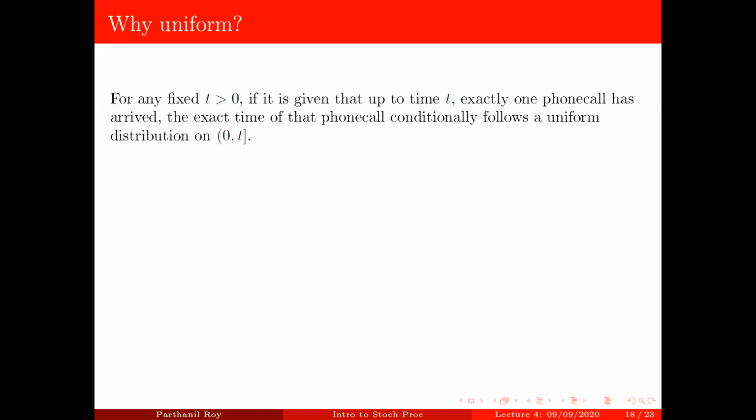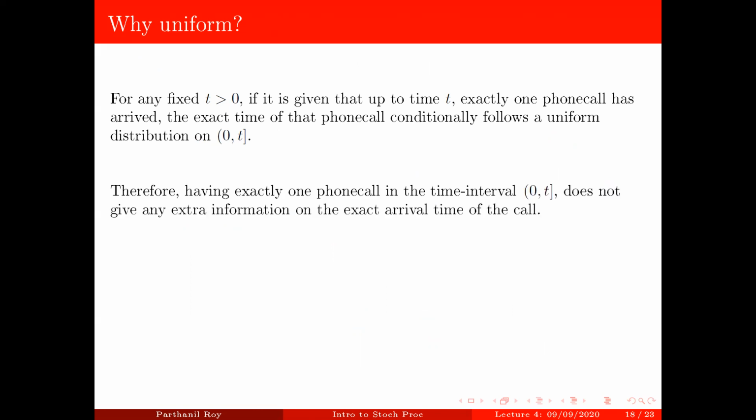Now, of course, you would ask immediately, why uniform? What we observe is, for a fixed t, if it is given that up to time t exactly one phone call has arrived, the exact time of that phone call conditionally follows a uniform distribution on 0 to t.